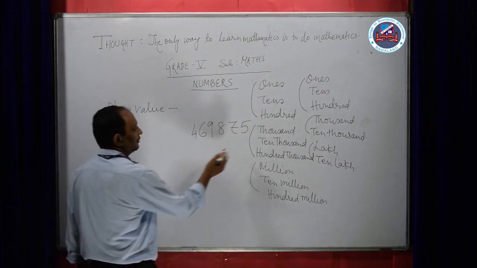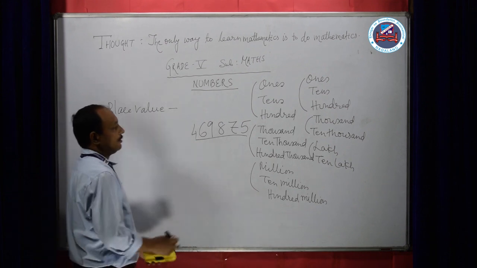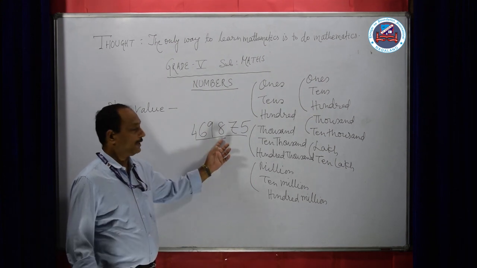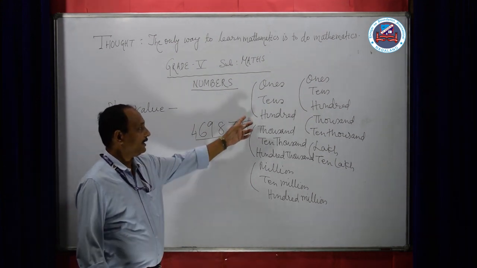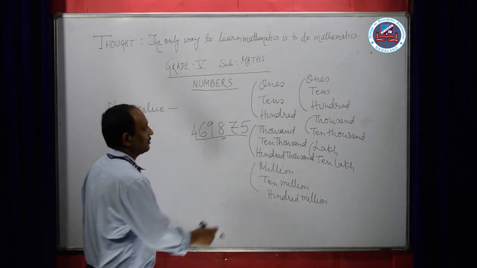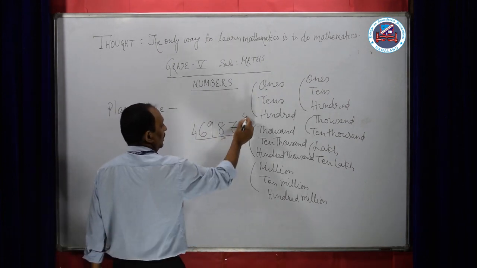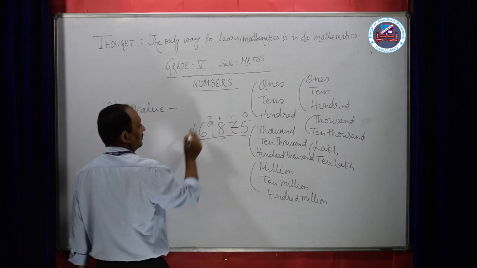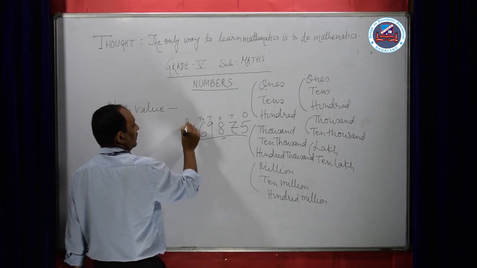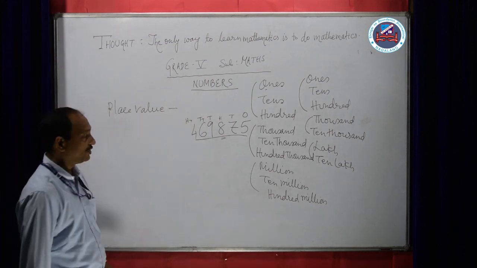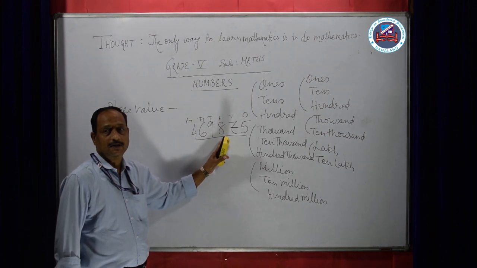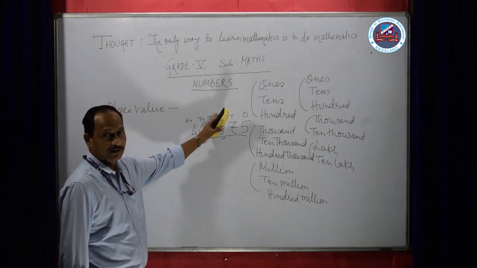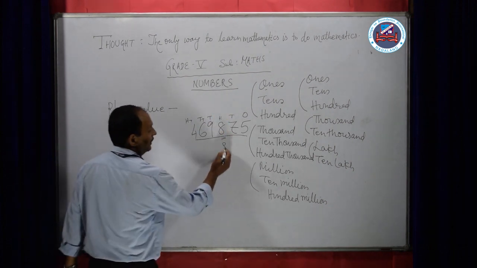Now, let us come back to this number. What is the place value of this 8? Place value of this 8. Let us count this number as we are counting from here: ones, tens, 100, 1,000, 10,000, 100,000. So what is the place value of this 8? What is the position of this 8? The position of this 8 is 100. So we can write 800.